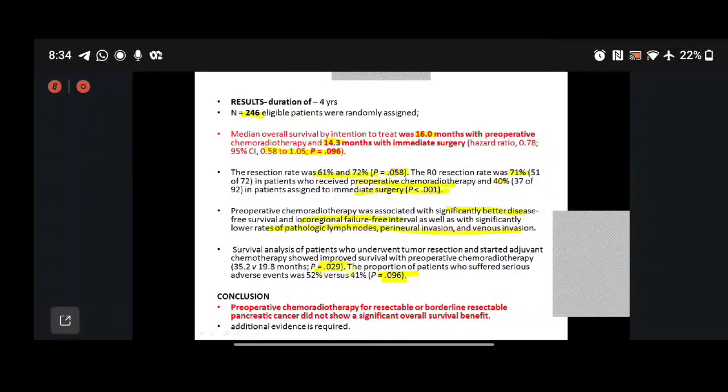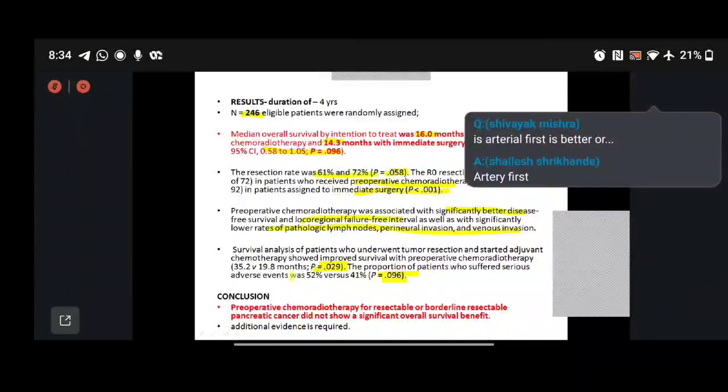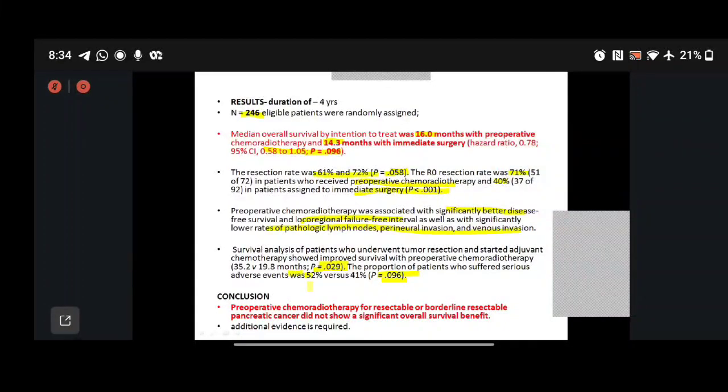With this, the p-value is less than 0.05, which is significant, and the proportion of patients who suffered serious adverse effects because of neoadjuvant therapy was 52%. The PREOPANC study still concluded this for resectable and borderline cases. This is the main factor that we in this debate should take with a pinch of salt: since borderline cases are included, it is showing more overall survival benefit.